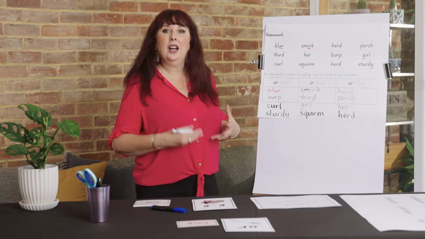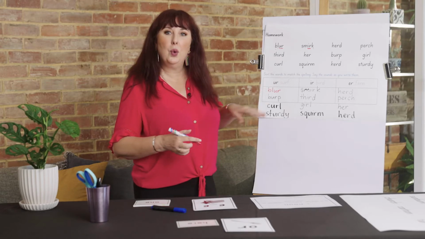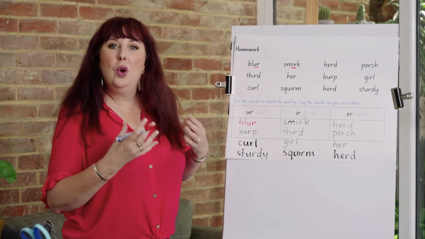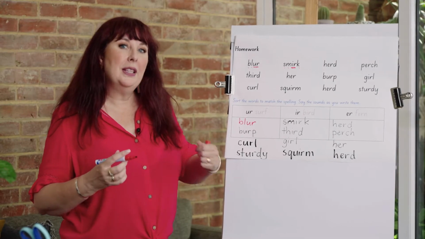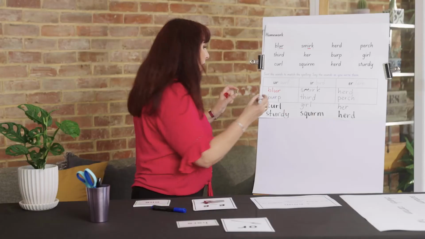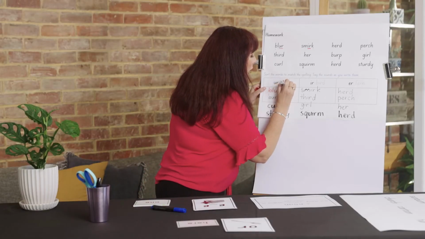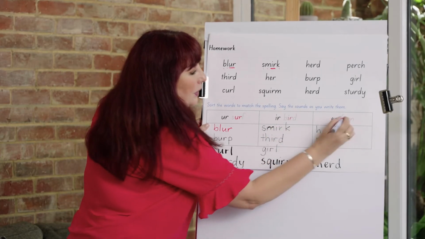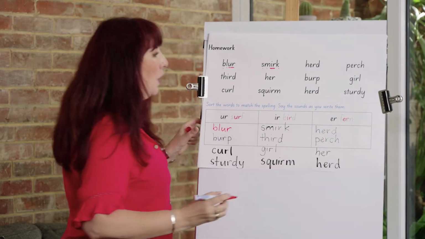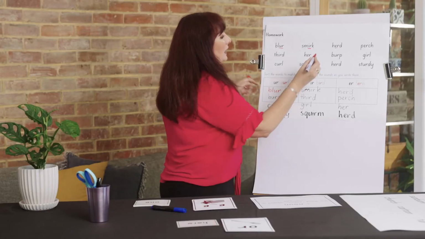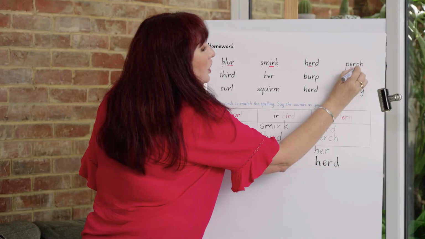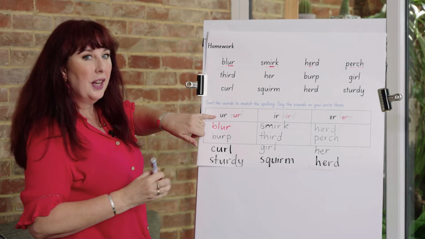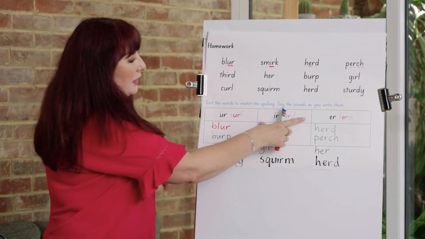So yesterday I had you do a bit of a word sort. I wanted you to look at the words that have the ER sound in them. And we know we can spell the sound in three different ways. We can spell it UR in surf, IR in bird, and ER in fern. I asked you to read and sort these words. Then I wanted you to write each of the words under the correct heading in this table.